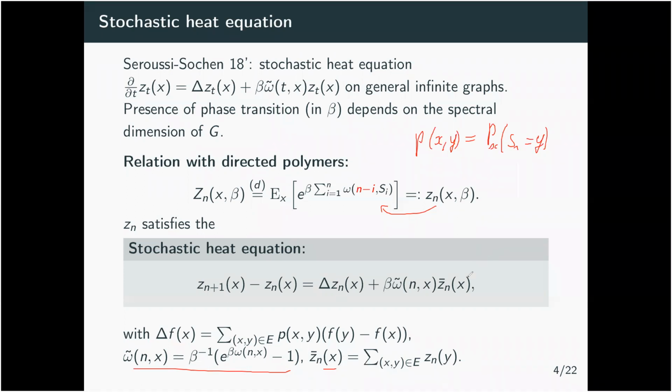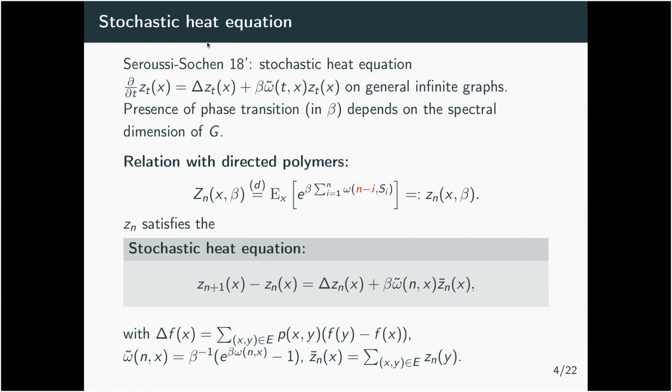Basically, this is a discrete analog of the continuous equation. At large time scales and space scales, you can think about this as a good approximation of Zn of x. And actually, for the lattice, there is much work that shows that this discrete equation is a good approximation of the continuous stochastic heat equation.